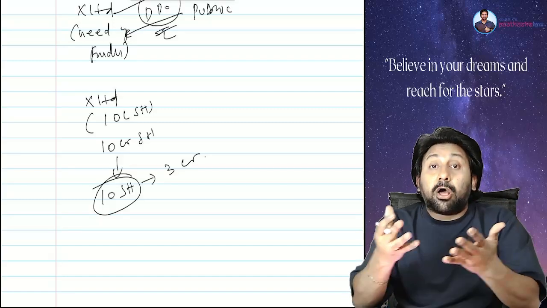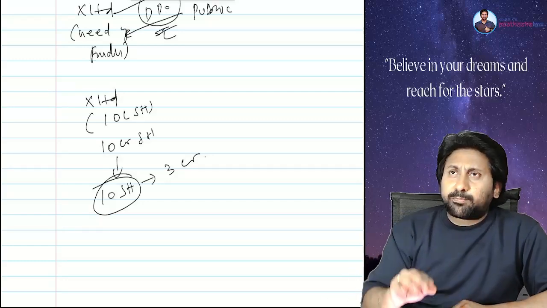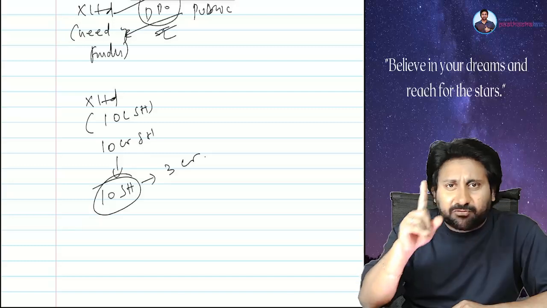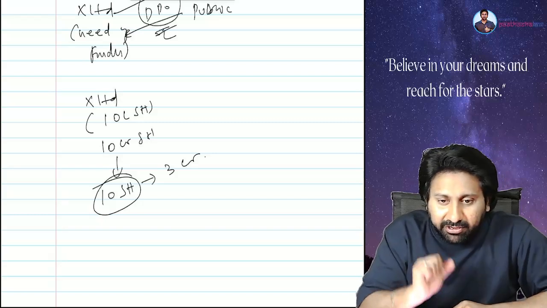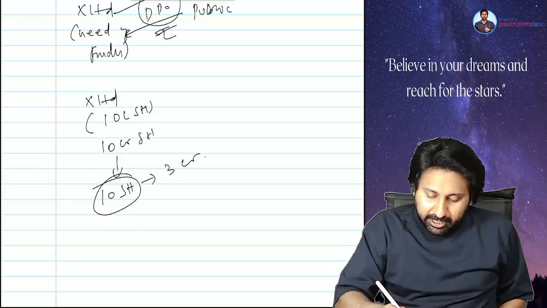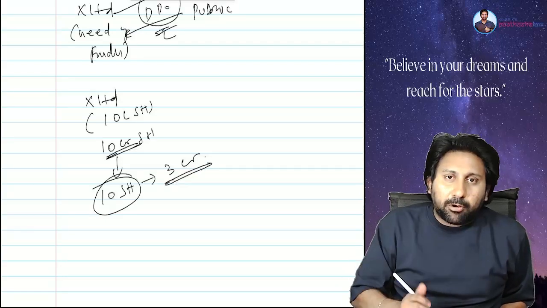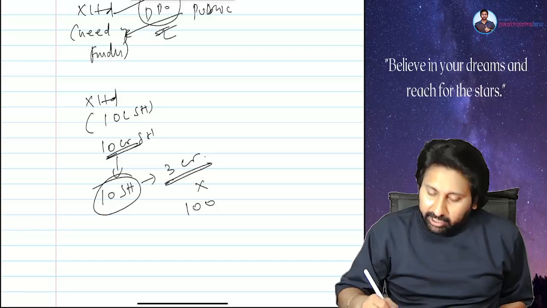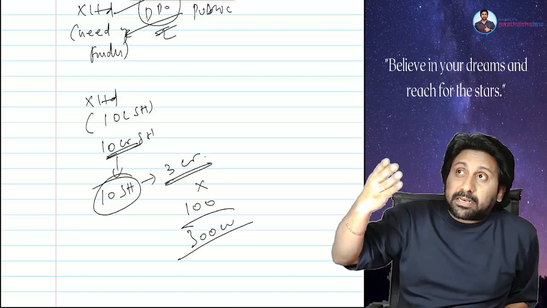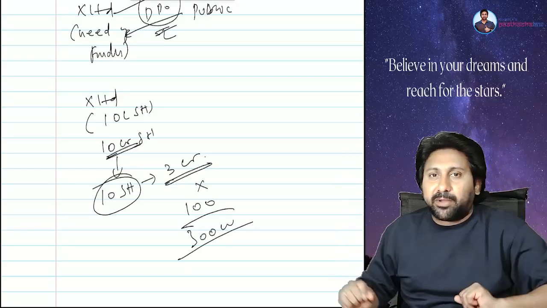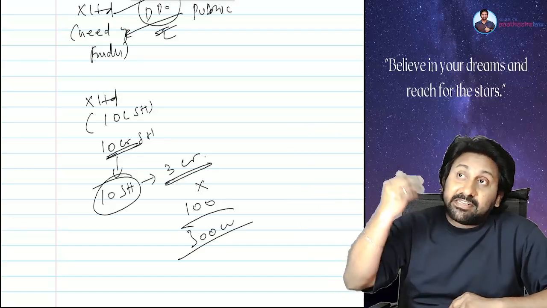Okay, money is blocked in their hands. Clear? You should understand this from two angles. Substantial 30% control of the company is in the hands of 10 people. In that way, you can interpret. From their point of view, how does the same cinema look? For example, the company has 10 crore shares. Of that, 3 crore shares are held by these 10 people only. Each share is 100 rupees. Okay, means how much money? 300 crore. So a public person, a normal person like you and me, how will we see the same cinema? 100% capital, 30% is held just by 10 people. Like that we will see the cinema.